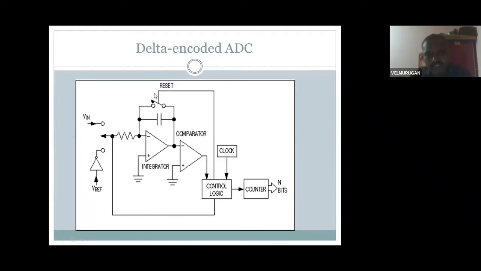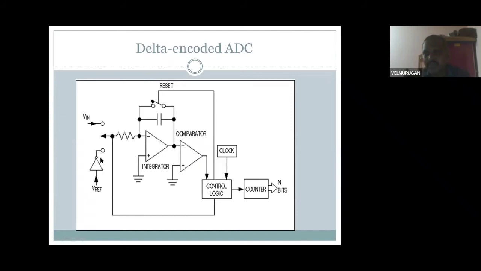This is a delta mode. Set and reset are connected: set, then it will come for the reset. In this way an analog signal is converted to a digital signal. The analog signal you give as V in input, then the reference voltage.